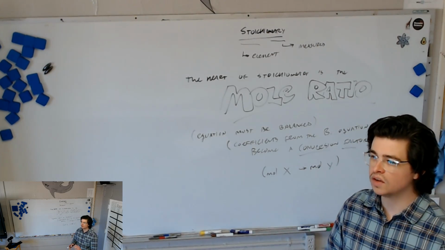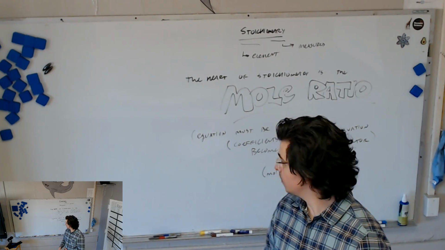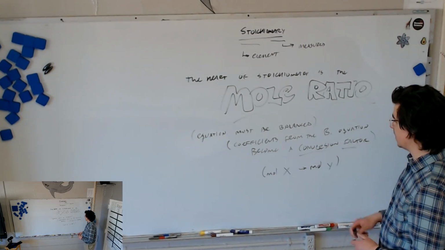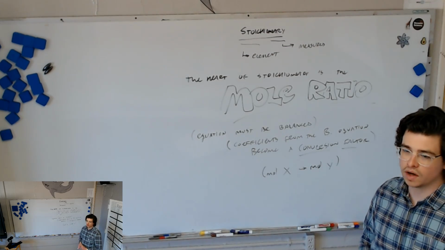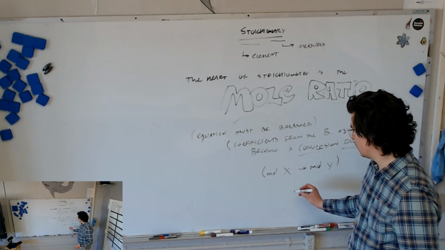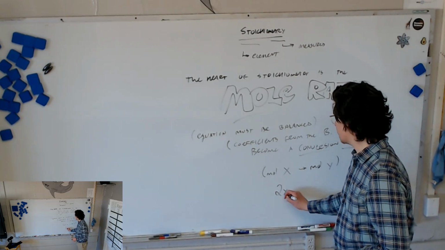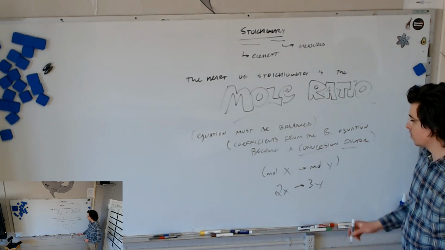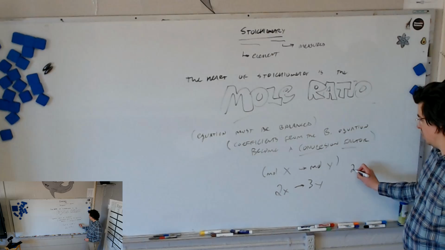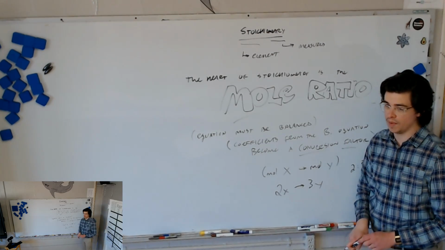This is really important: a conversion factor, for instance from mole X to mole Y. And what would the ratio be? If our balanced equation was 2X yields 3Y, what would our mole ratio of X to Y be? 2 to 3, right? It's just the coefficients from the balanced equation.